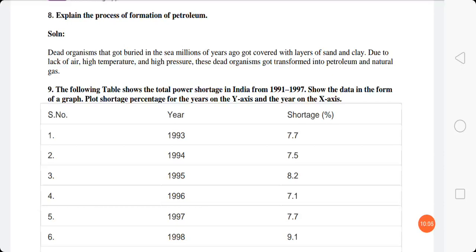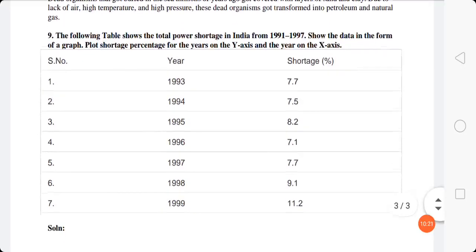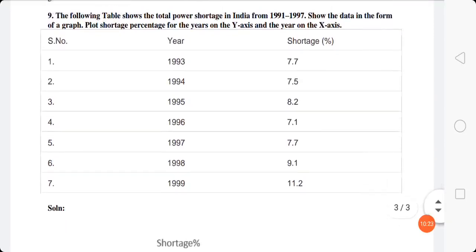Due to lack of air, high temperature and high pressure, these dead organisms were converted into petroleum and natural gas. So this is how the formation of petroleum was done.